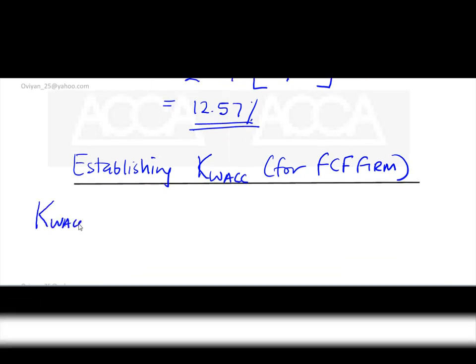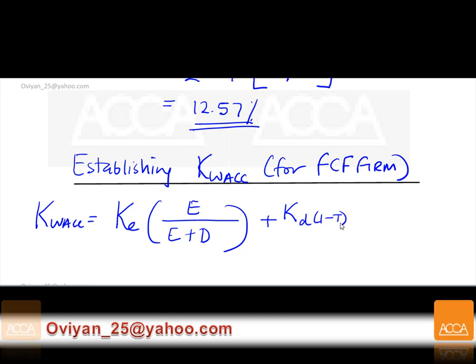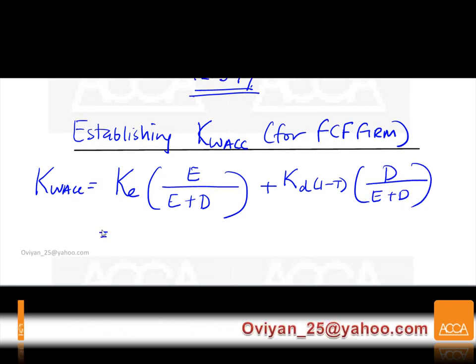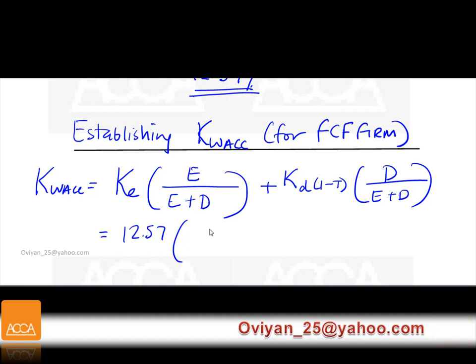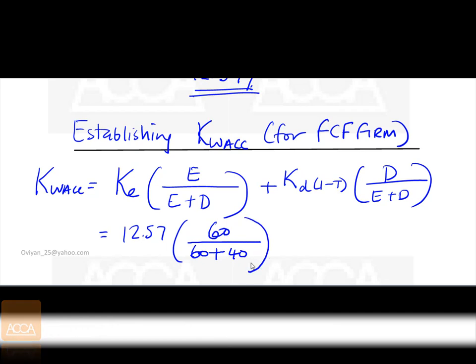Now KWACC is simply equal to Ke, in bracket E over E plus D. If you don't have time, you don't write this. Is that clear? If you've got the time, you write this: Kd(1 minus t), multiplied by D over E plus D, giving us an answer here of 12.57. If you strictly want to follow these digits, 60 is your equity, 40 is your debt.